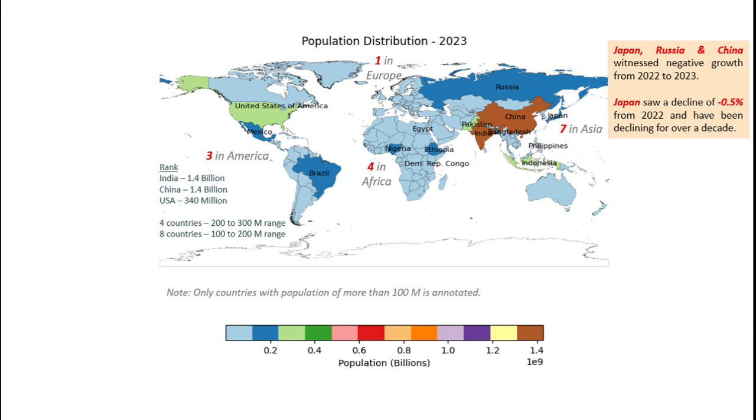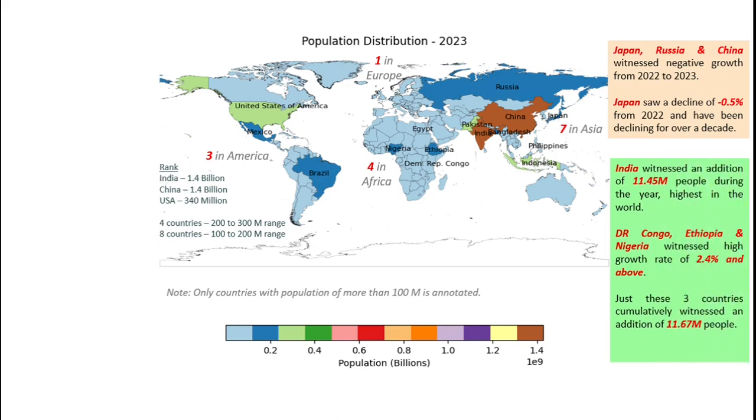Then we have India. India has added the highest number of people in the world in the last year, which is 11.45 million people, and it has grown at a rate of 0.8%. In Africa, Democratic Republic of Congo, Ethiopia, and Nigeria have witnessed a high growth rate of 2.4% and above. These three countries cumulatively added 11.67 million people to their population.